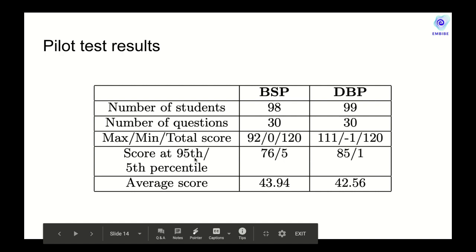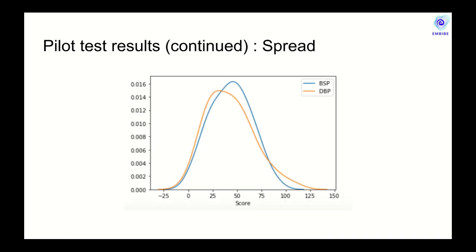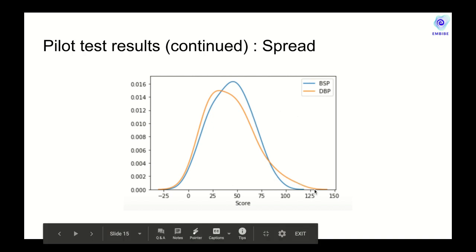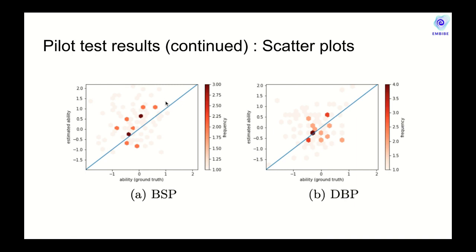The difference between the 95th percentile and the 5th percentile as a measure of spread is actually higher for the DBP policy, which indicates that the test generated with DBP policy has better discrimination ability, as is shown in the kernel density estimates. The DBP policy has a longer tail compared to the baseline policy. Likewise, we also show the scatter plots, and in the paper we showed that the MSE is actually smaller for the DBP compared to the baseline policy.